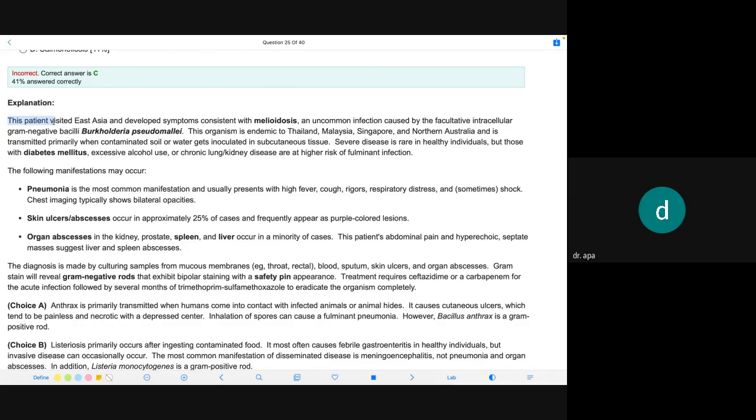Severe disease is rare in healthy individuals, but those with diabetes mellitus, excessive alcohol use, or chronic lung or kidney disease are at higher risk of fulminant infection.